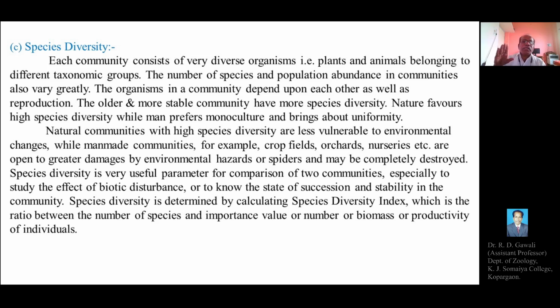So species diversity is a very useful parameter for the comparison of two communities, to study the effect of biotic disturbances or to know the state of succession and the stability in the community.